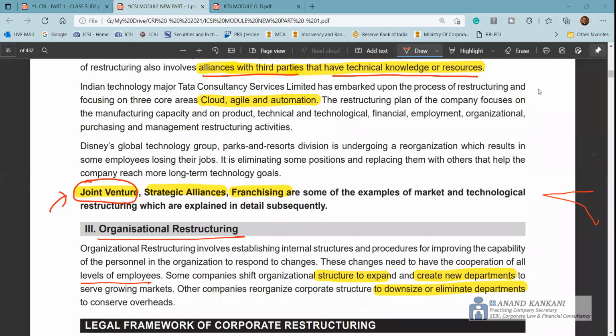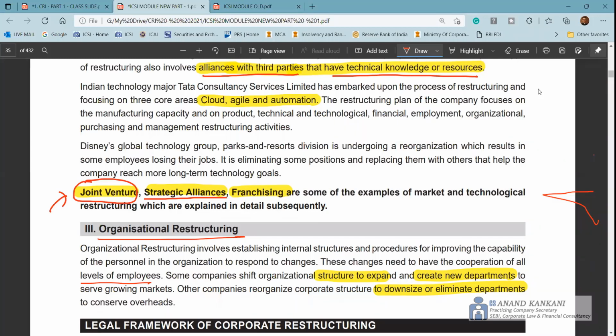Same goes for strategic alliance. Two companies remain independent, they come together and form an alliance. And when you define strategic alliance, also define what you mean by alliance. Alliances are when they come together for a specific purpose. Here they again do resource sharing. The same thing happens in a joint venture. It's quite similar, strategic alliance and joint venture. It's just that in a joint venture they work together, here they may or may not work together, but they are getting synergy benefits, mutual benefits.